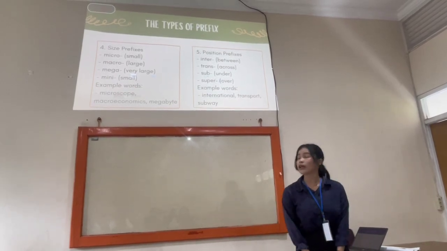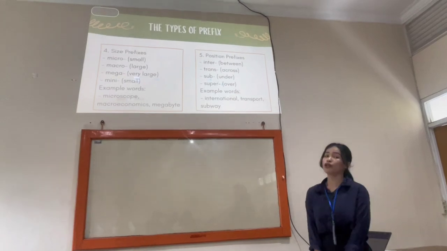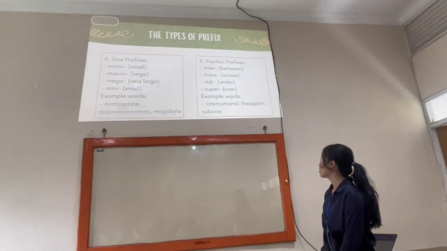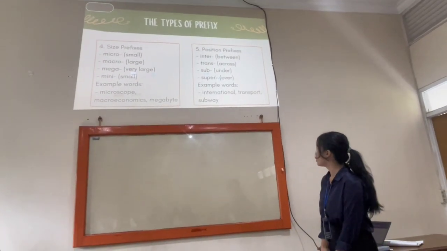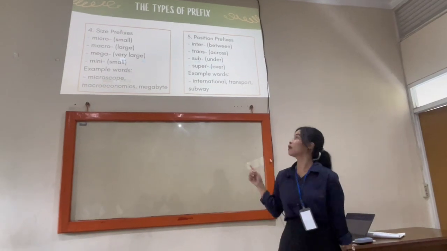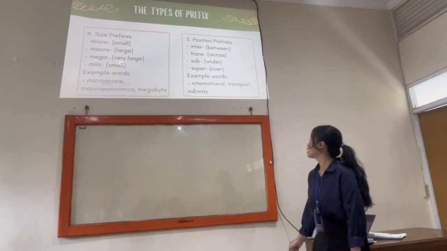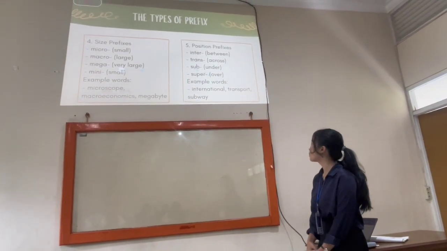And number 5 is position prefix. First is inter, it means between. Trans means across. Sub means under. And super means over. For example is international, transport, and subway.